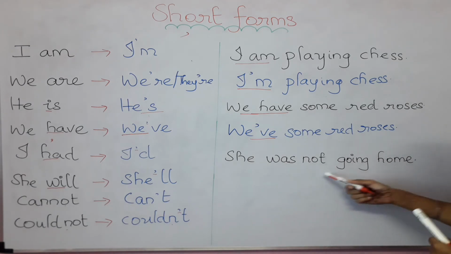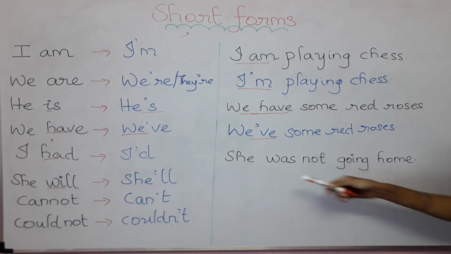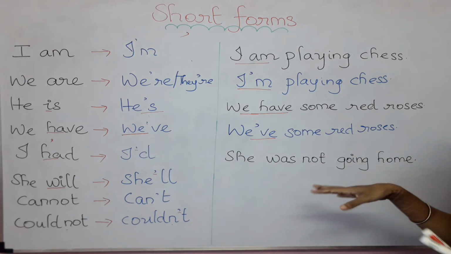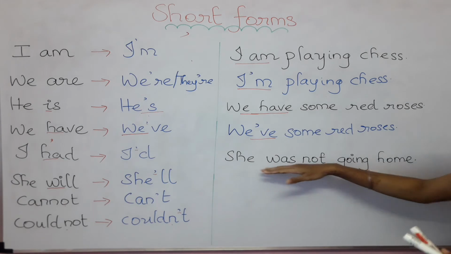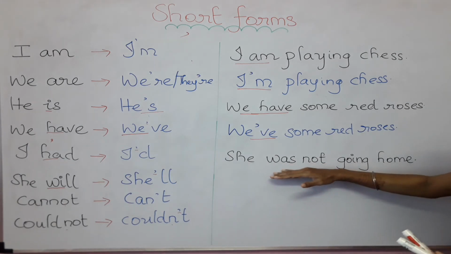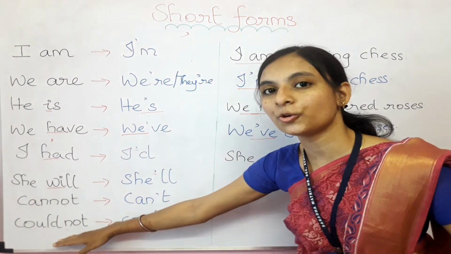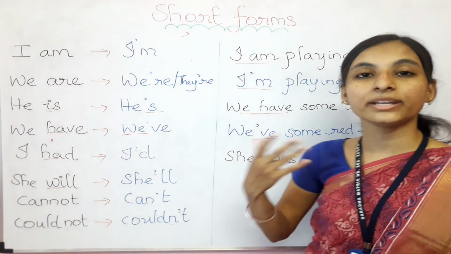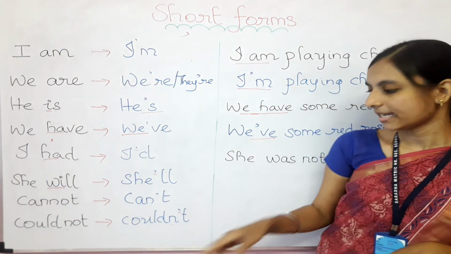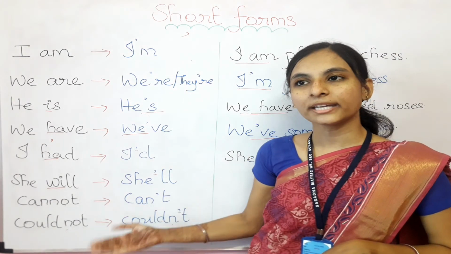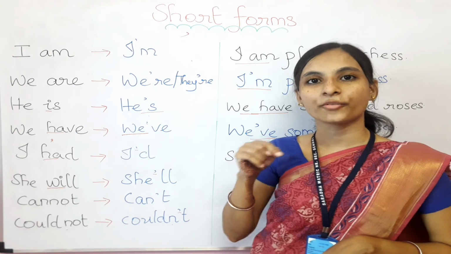Then, she was not going home. She was not going home. So here, can you find any verb? Yes, was. She was, we can't write, but here was not has come with the negative, like could not. So in could not, what we need to do? We write in short. Yes, we need to make the changes only in not. This not can be written in short like n apostrophe t.